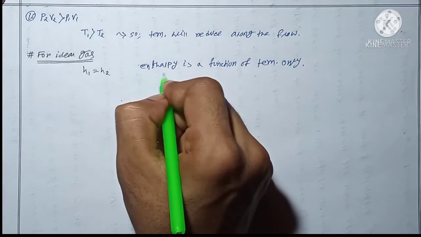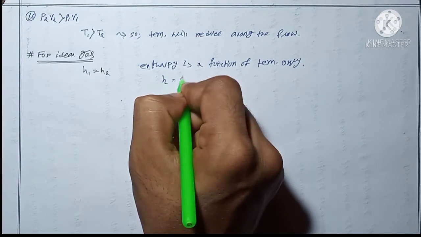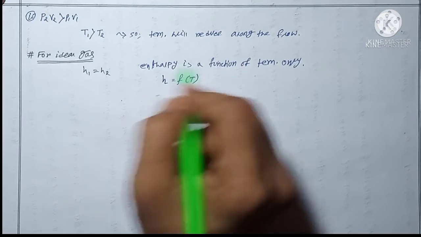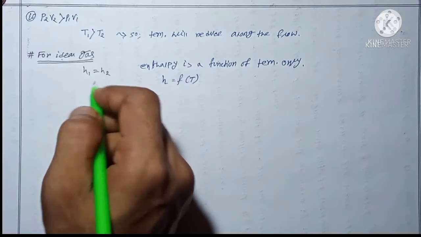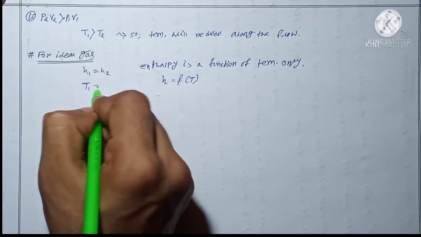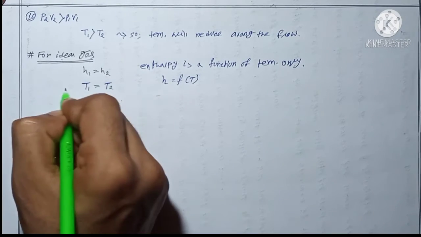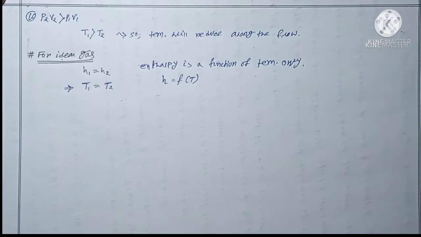Am I right or wrong? As the enthalpy is not changing, it is constant, we can say the temperature is also constant.